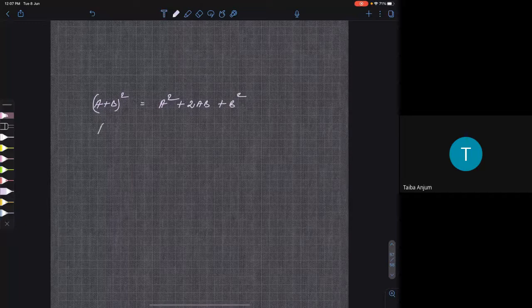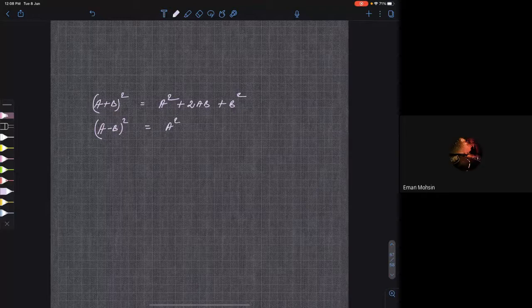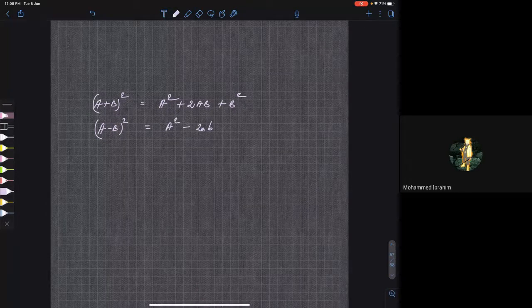What is a minus b whole square? A square minus 2ab plus b square. Okay, I've taken capital letters, right? So let me take small letters.